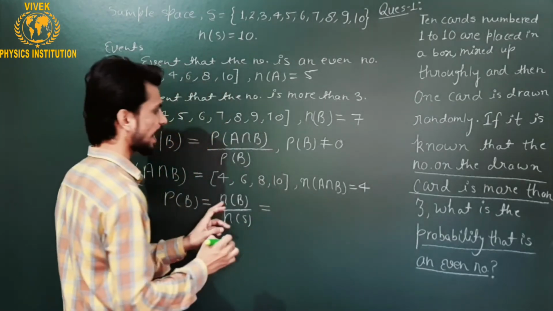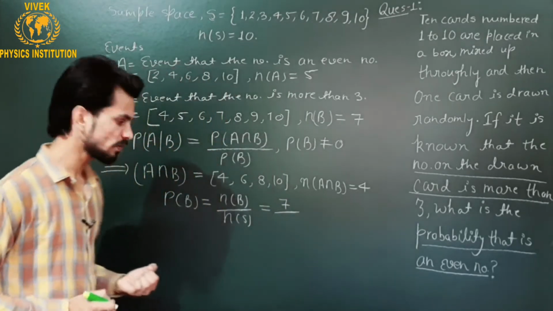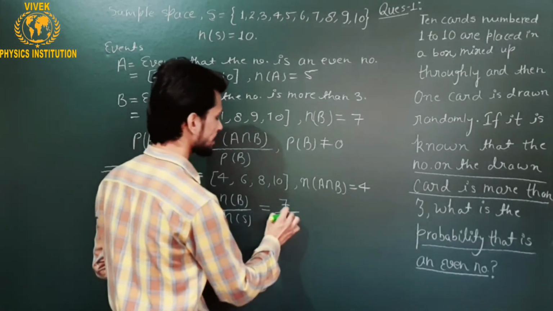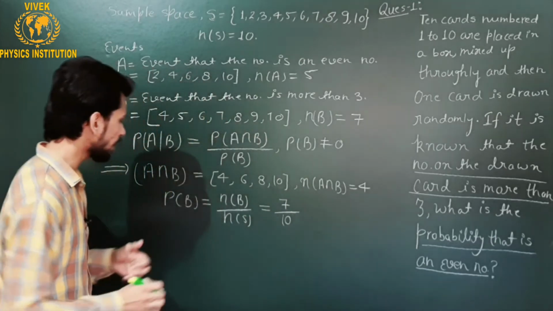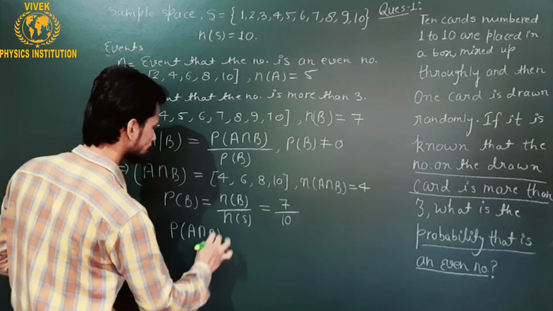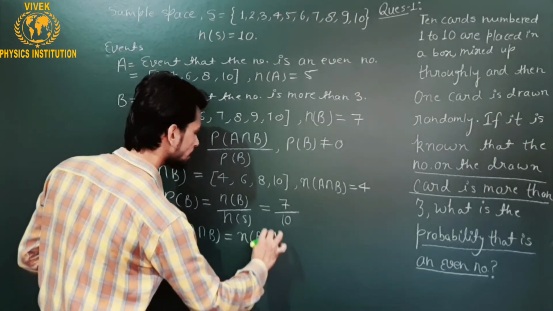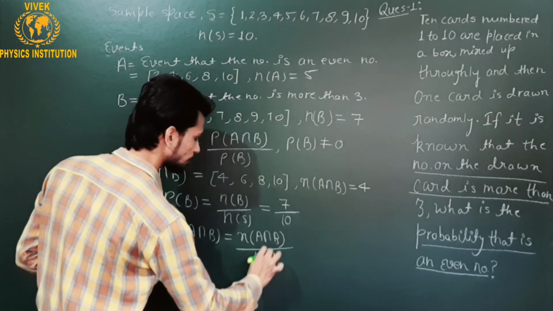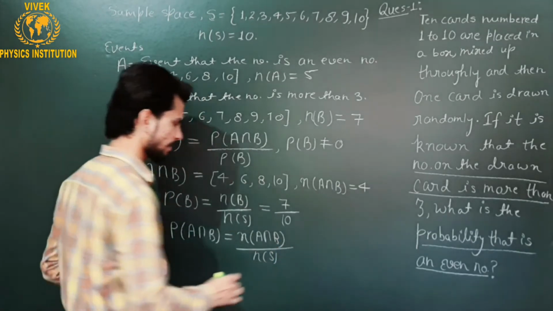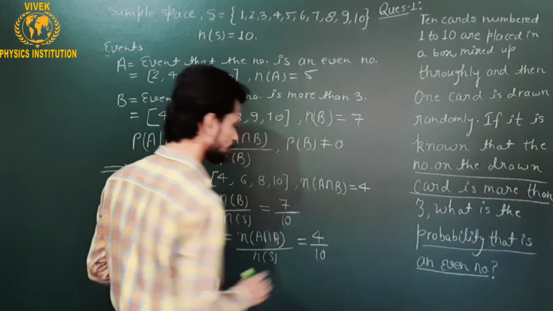So that will be n(B), the number of elements in B, which is 7, and the total numbers in the sample space are 10. Similarly, I can find the probability of A intersection B. That will be the number of elements in A intersection B divided by the number of total elements in the sample space, which is 4 and 10 again.